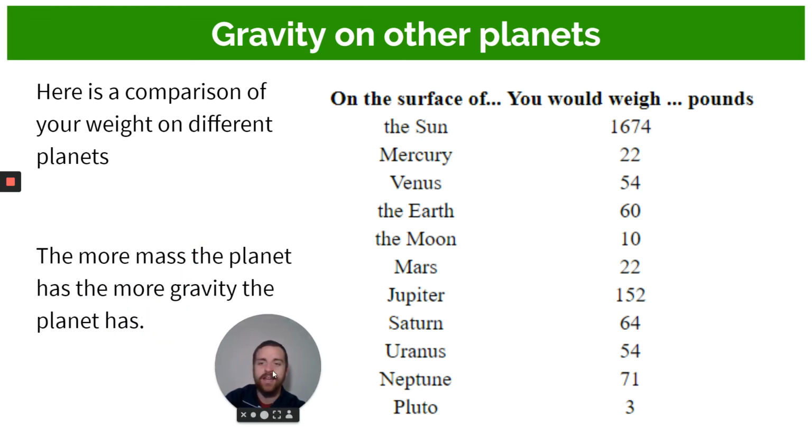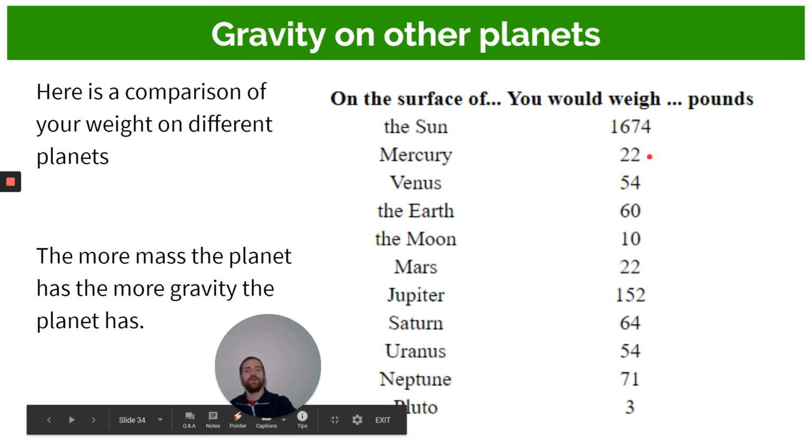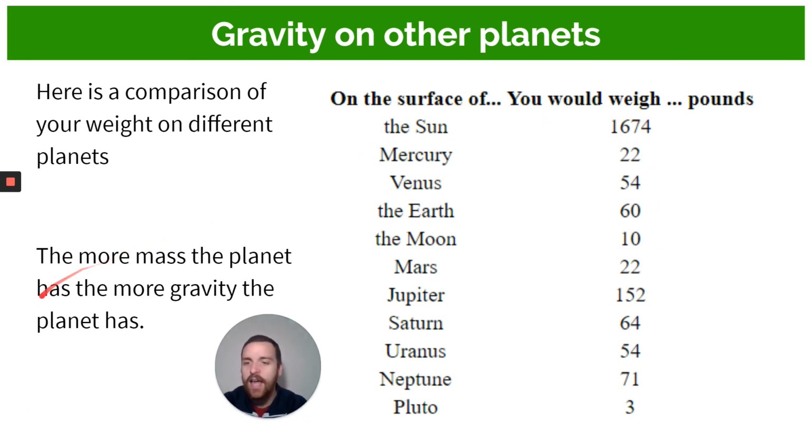The more mass the planet has, the more gravity the planet has. That should make sense to you boys. If you have any questions, come to me. I will share a calculator like this where you can work out how much you would weigh exactly on different planets. All right. Have a fantastic day.